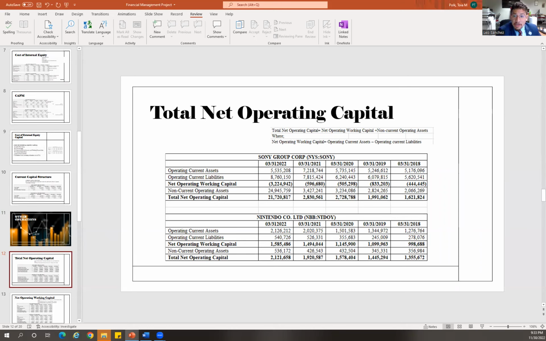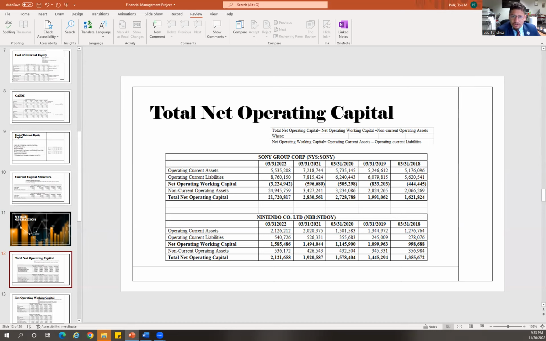This is the accounting measurement that we're going to be focusing on in this portion of the analysis. Now, the total net operation capital is the accounting measure that represents the current and non-current assets, and it is calculated by subtracting the current liabilities from the current assets.